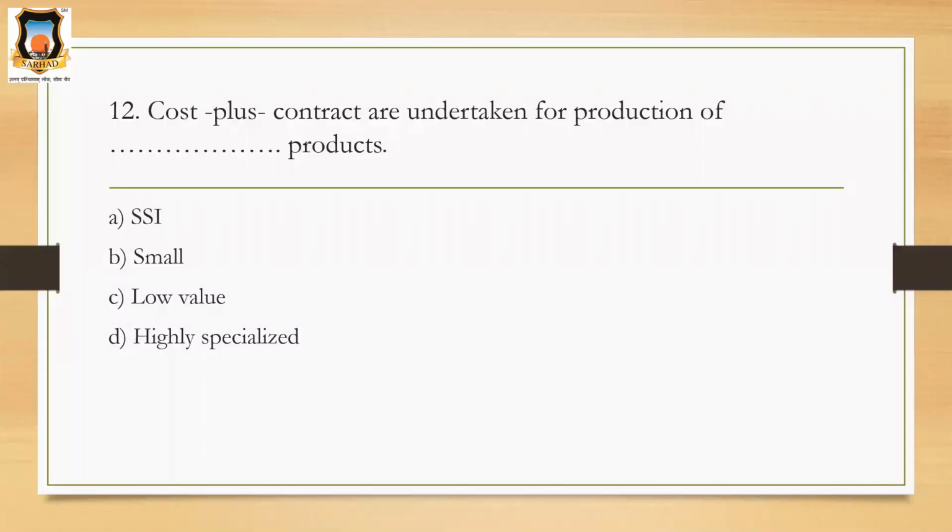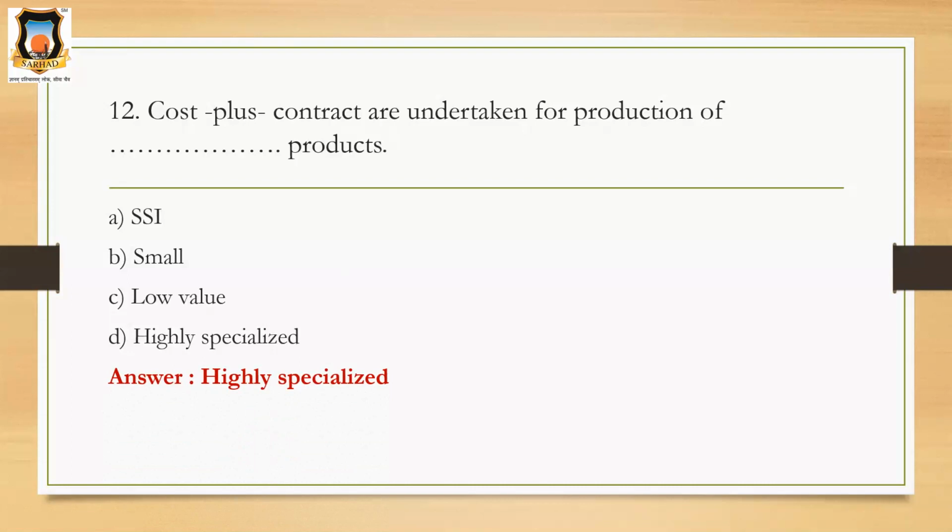Under this, the contractee agrees to pay the contractor the actual cost of work done plus an agreed percentage thereof to cover overhead expenses and profits. This method is employed in highly specialized products, so the correct option is highly specialized products.